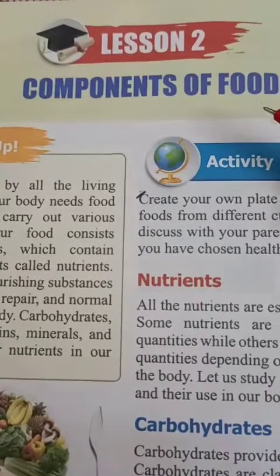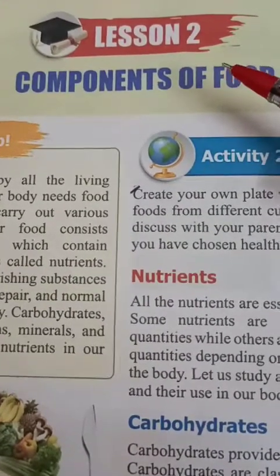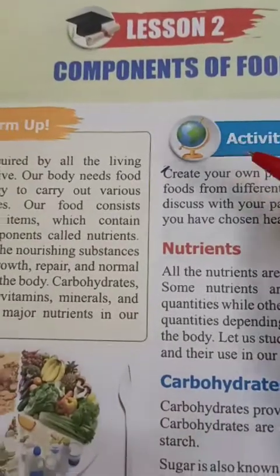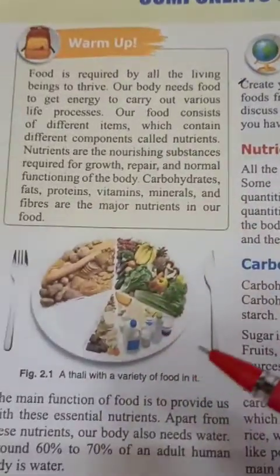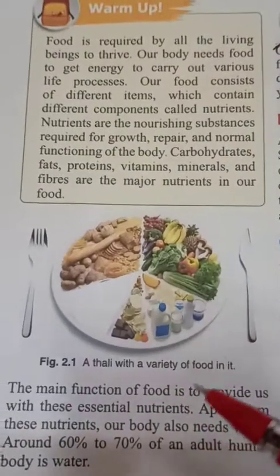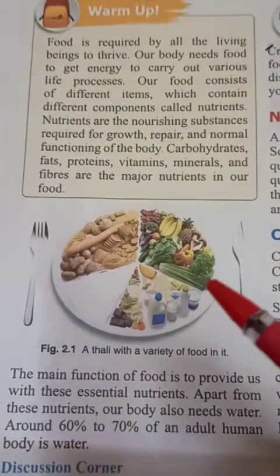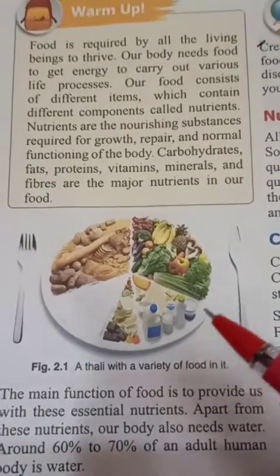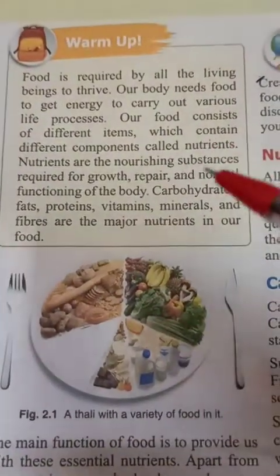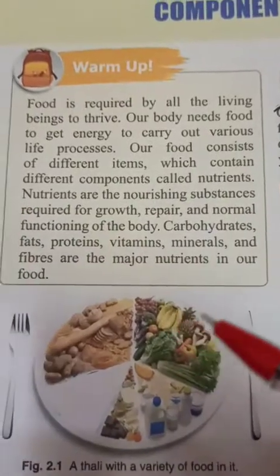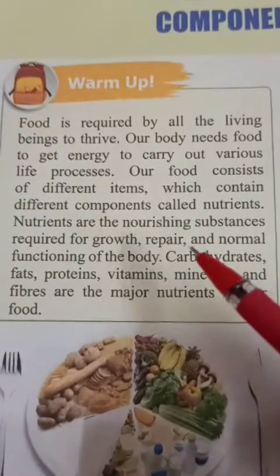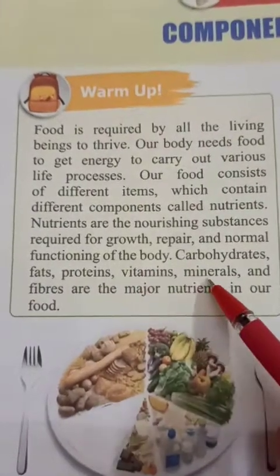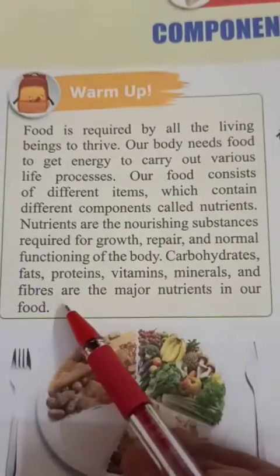And children, you know we have already started chapter number 2, components of food. In this chapter, I have taught you in the last class how we should take a balanced diet, and the different types of nutrients present in our food, like carbohydrates, fats, proteins, vitamins, minerals, and fibers also.